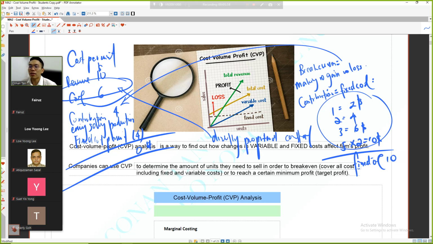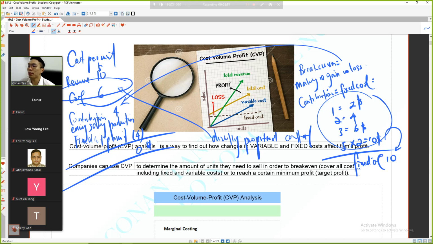If we can cover the variable cost, the amount of contributions is 10, which is able to cover your fixed cost, we are saying that we are making no gain, no loss. So this is the first part. Cost volume profit is a way to find out how changes in your variable and fixed costs affect profit. The higher the fixed cost, the more contribution you need to make in order to cover the fixed costs.